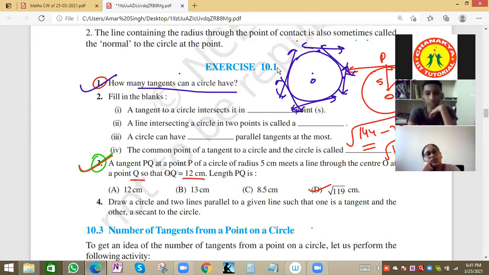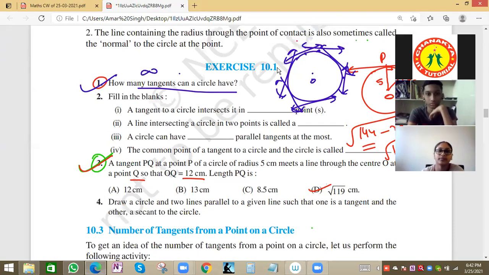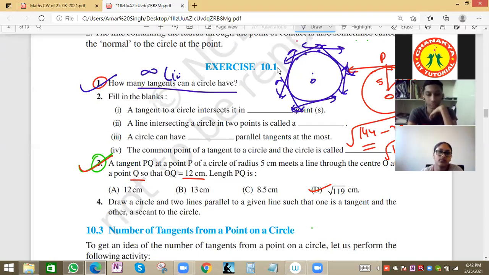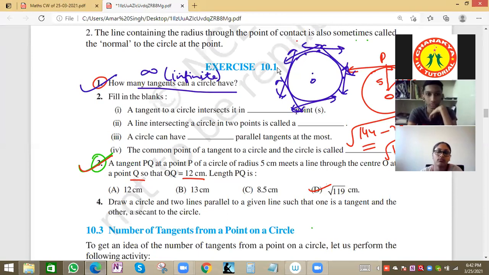For n number of points on the circle, we can have n number of tangents. So basically, the answer is an infinite number of tangents a circle can have.